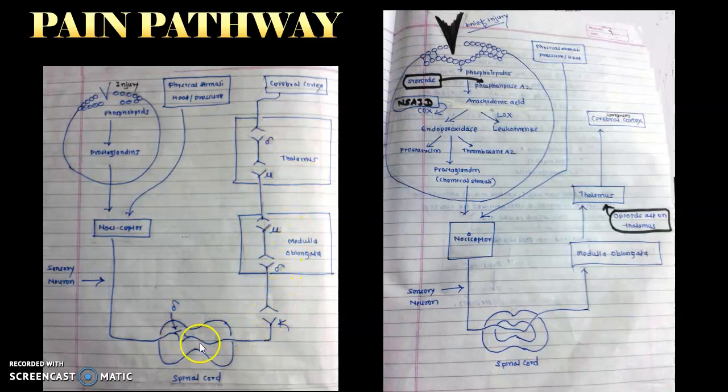So in this way, today we are supposed to study the narcotic analgesics. These drugs interfere in the central pain pathway, and hence they are called central analgesics. On the other hand, non-steroidal and steroidal anti-inflammatory drugs interfere in prostaglandin synthesis in the periphery, not in the central pathway, and hence they are called peripheral analgesics. I hope that you understood the pain pathway.